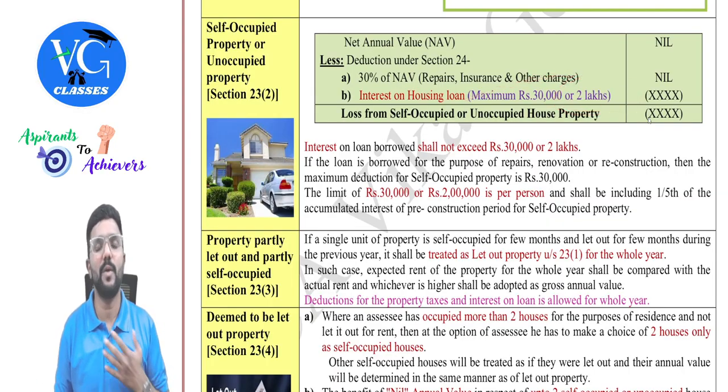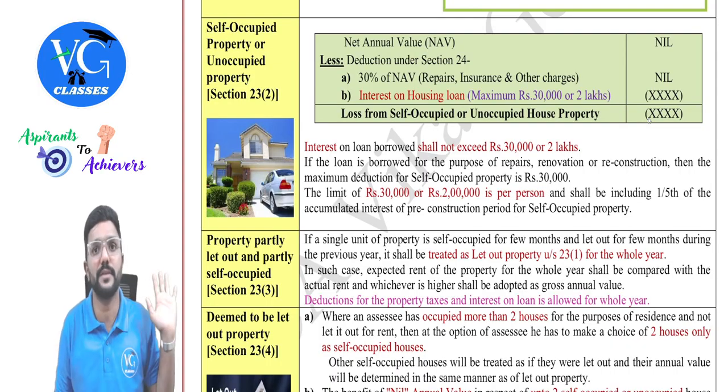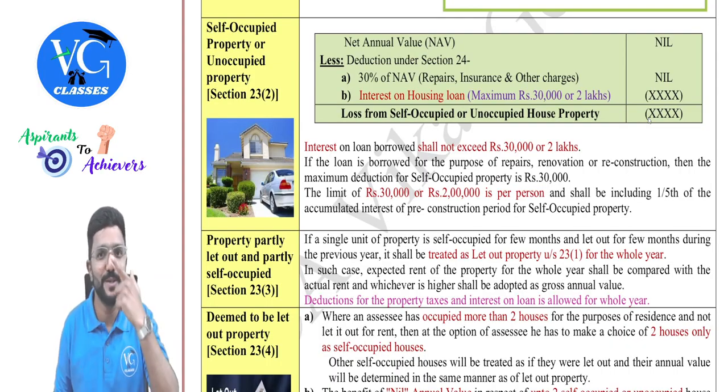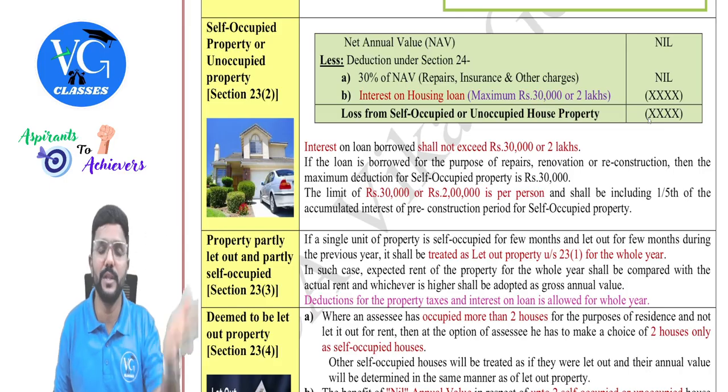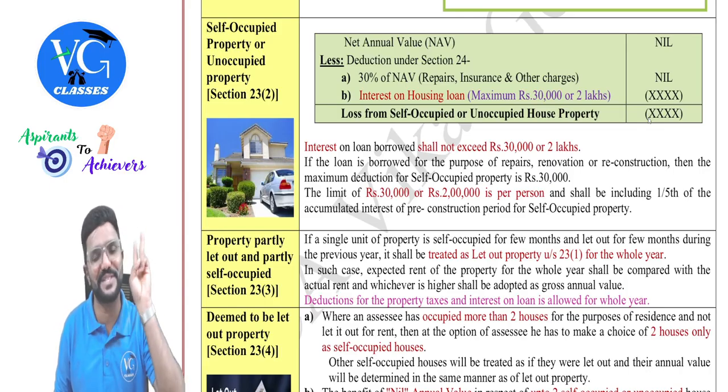And sir, what if a person has two self-occupied properties? Can he claim 2 plus 2? No, no, no. Both houses put together, 2 lakh per person per annum. Clear? So if I have two self-occupied properties, both the houses put together, I can claim maximum interest of 2 lakh.